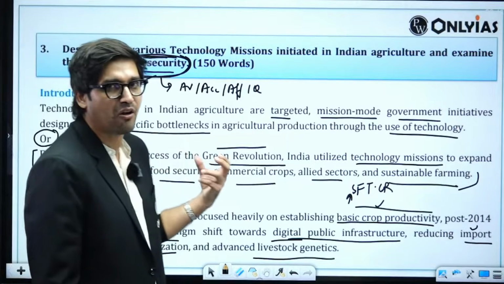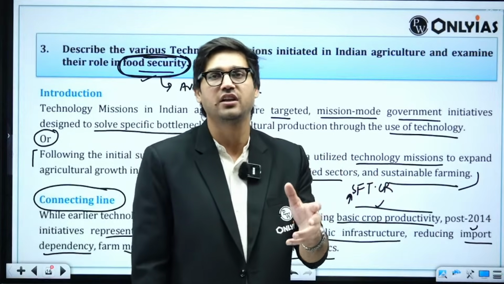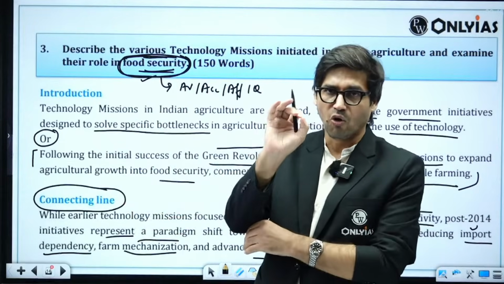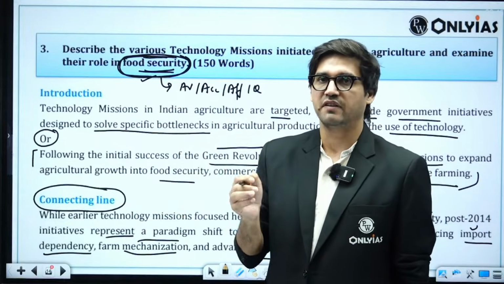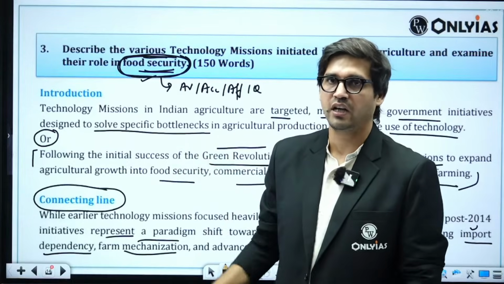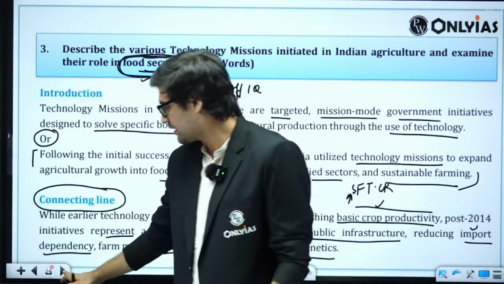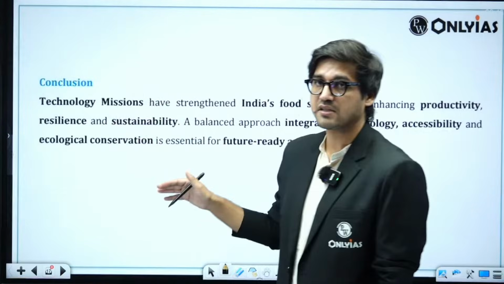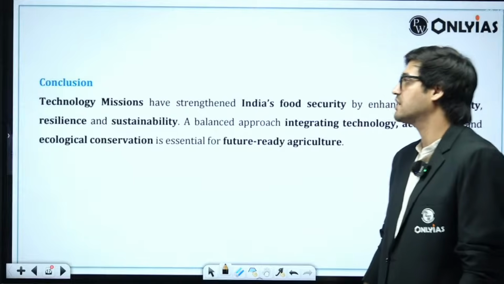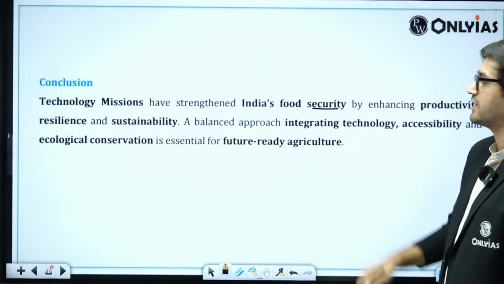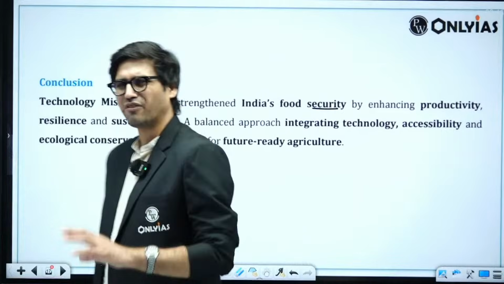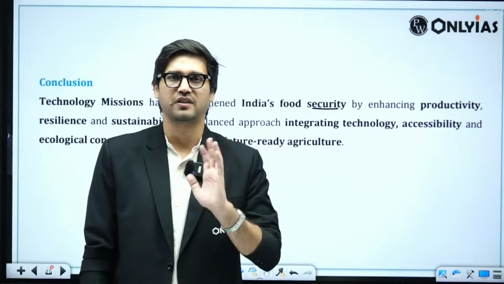For example, I will not introduce the tech mission on cotton here, because cotton has got nothing to do with food security. I will only pick up those tech missions which have a direct link with food security and nothing else. In a 10 marker, we can wrap up this question by introducing most of these tech missions, and then we can conclude: tech missions have strengthened India's food security by enhancing productivity, resilience, and sustainability. Good enough. A one-line conclusion should be good enough for this answer.